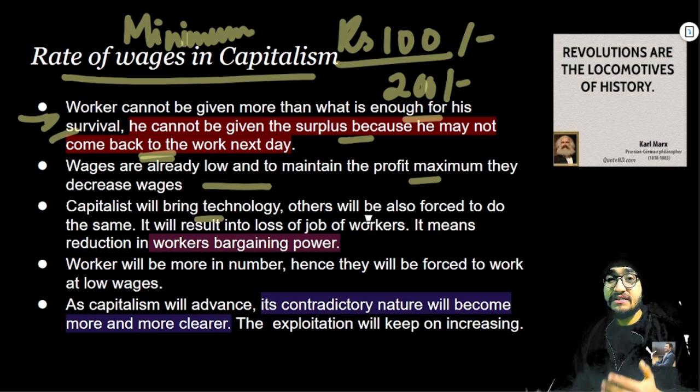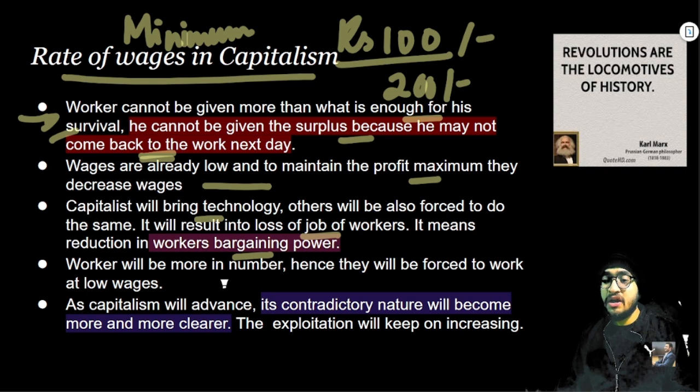Why technology? Because technology can help to produce things in volume, very voluminous production. So it will result in the loss of jobs of workers. If technology comes in, it will again result in the loss of jobs of workers. It means reduction in the workers' bargaining power. If the workers do not have jobs, they will not have money to spend, and if they do not have money to spend, they will not have bargaining power.